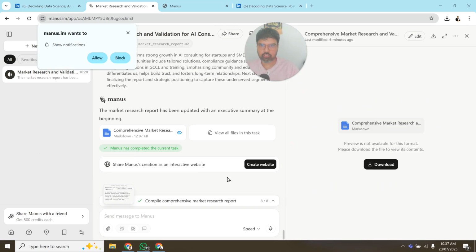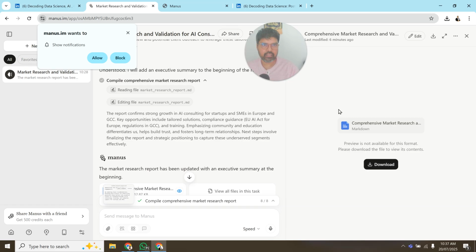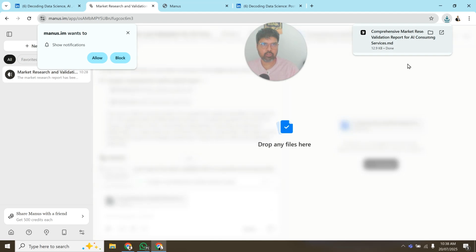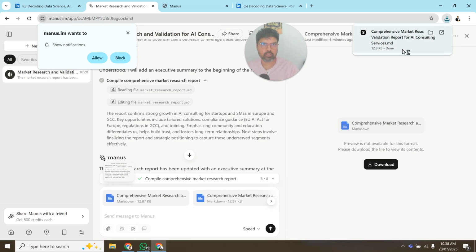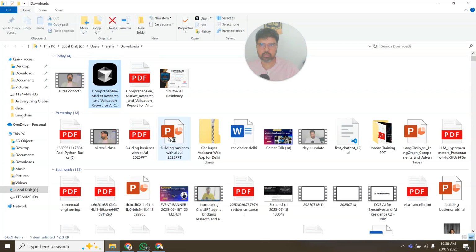It took a couple of minutes to develop something, and preview is not available in this format, so it is asking me to download. So I'm not sure why I am not able to, okay. So anyways, you can look at this document. This is a basic markdown. I don't know how it is going to look here. You have to open it in Notepad++.